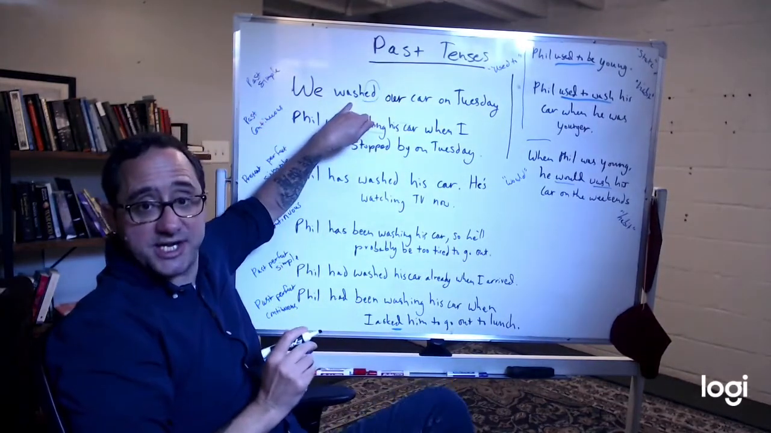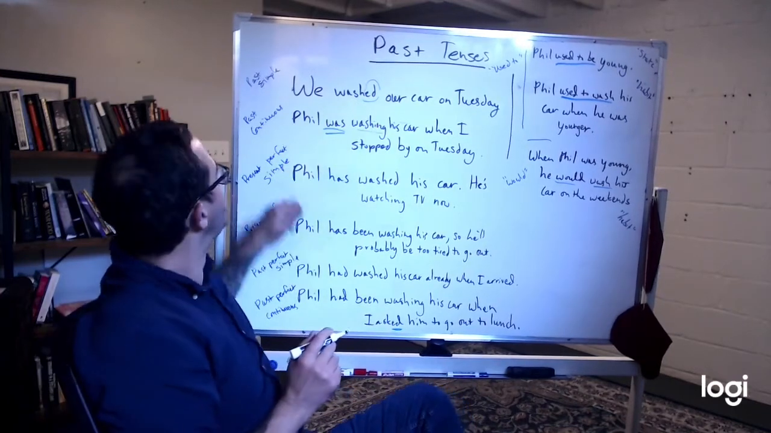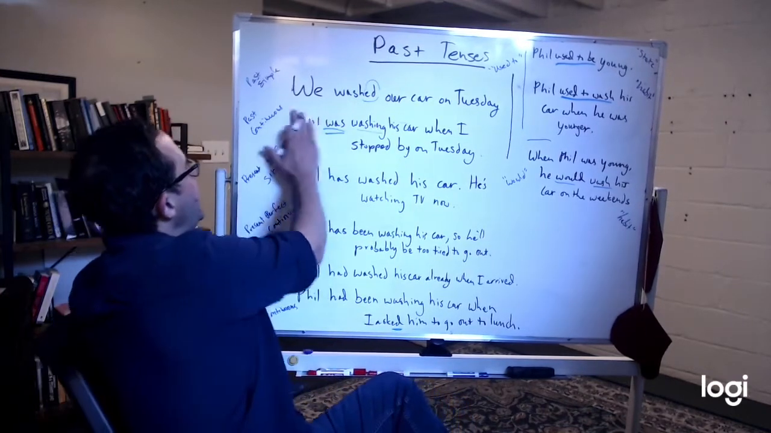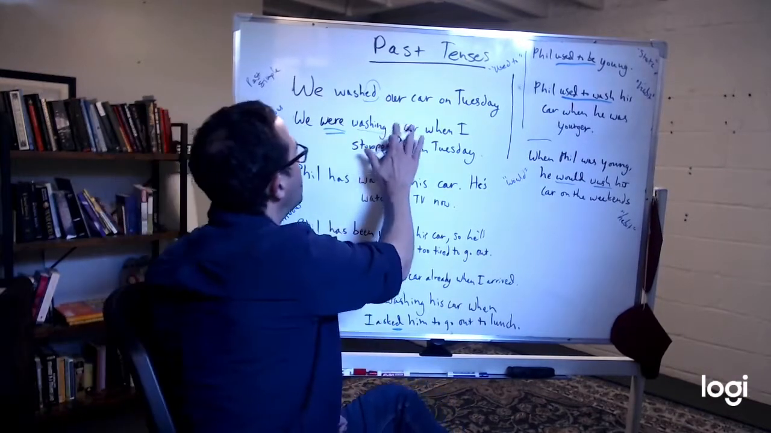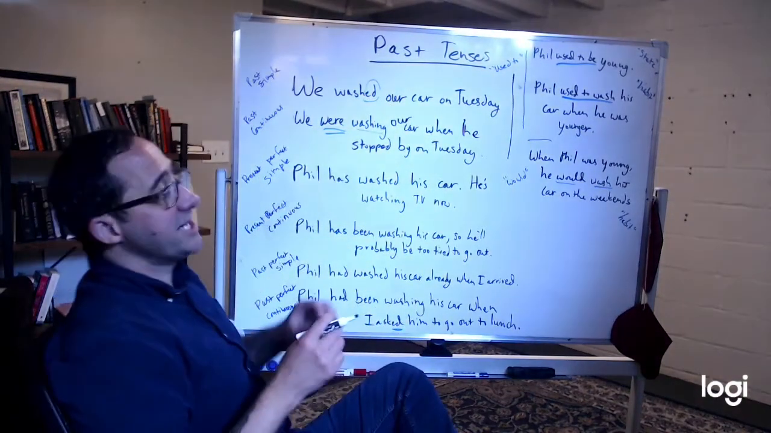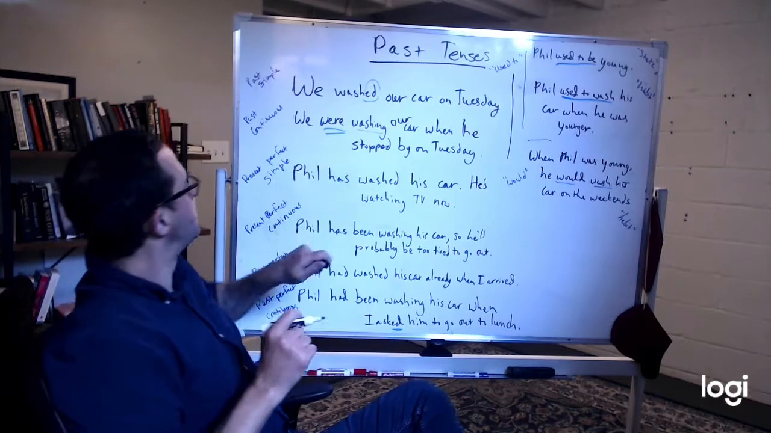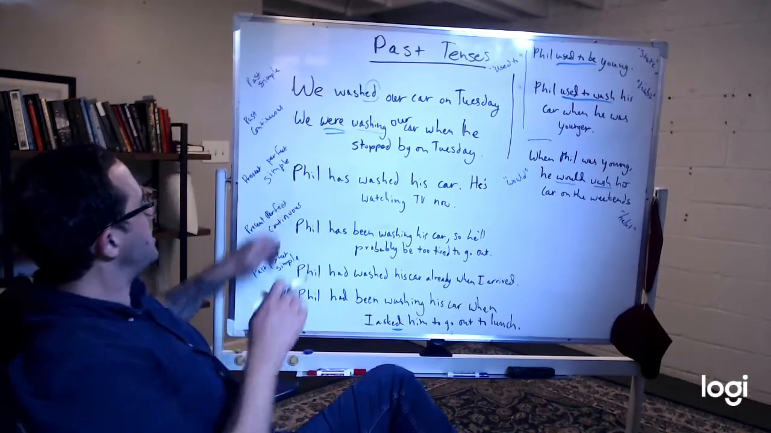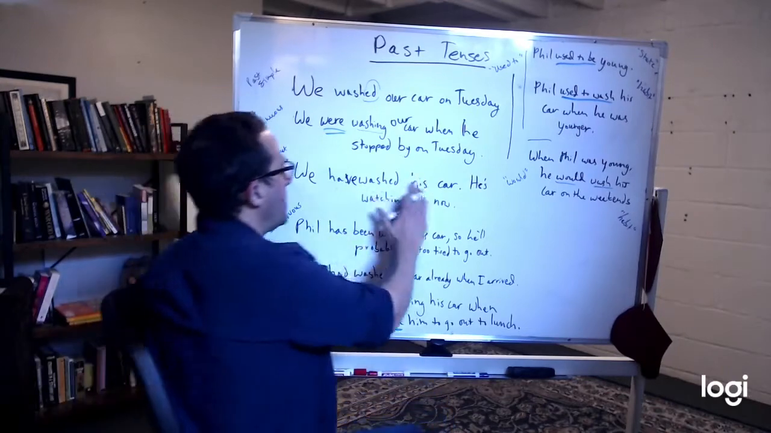Notice this doesn't change. We washed our car on Tuesday. What about past continuous? We were washing our car when he stopped by. We were washing our car. So we have to change to "were" here instead of "was." Present perfect simple. We have washed our car.